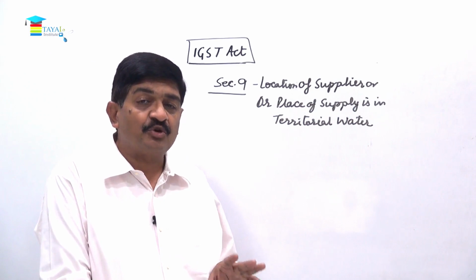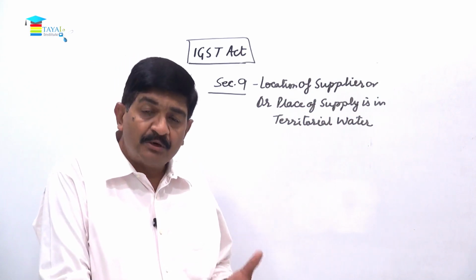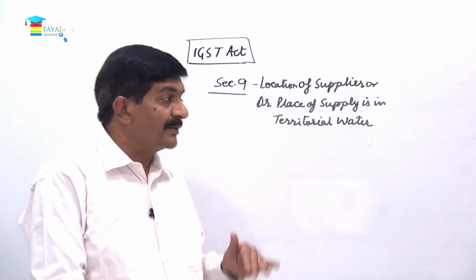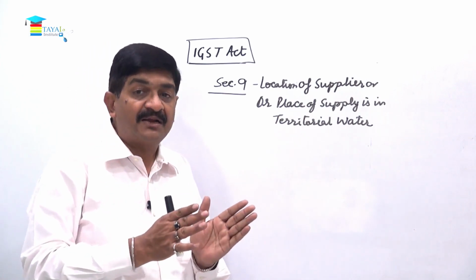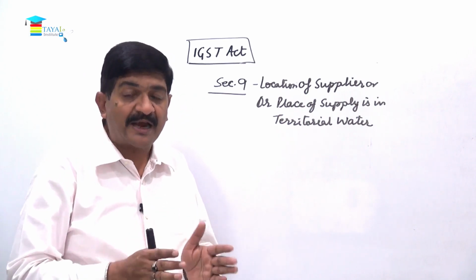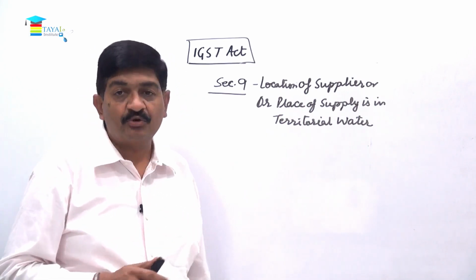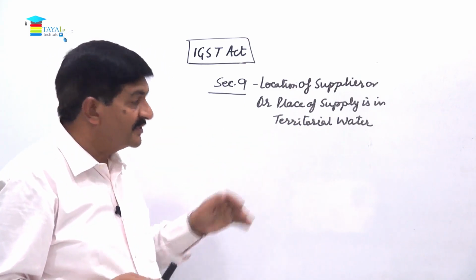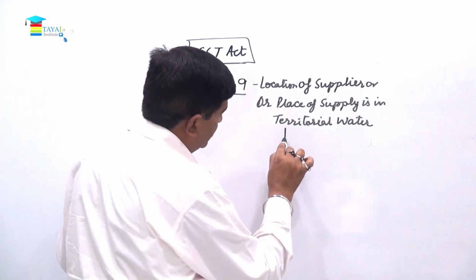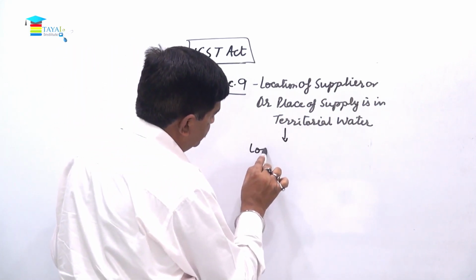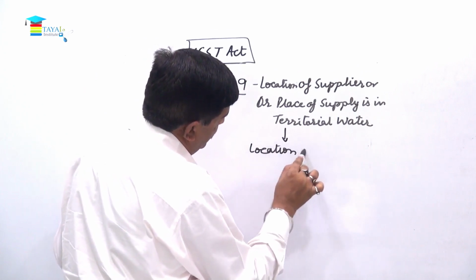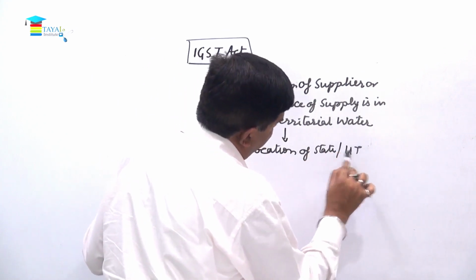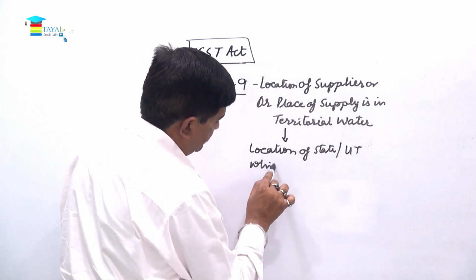So if either the location of the supplier or the place of supply happens to be in the territorial water, then the baseline which is closest to that will be considered to be the location of the supplier or the place of supply. So here we can say the location of a state or union territory which is closest.